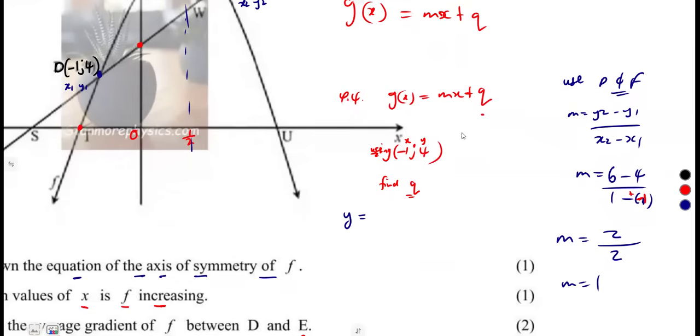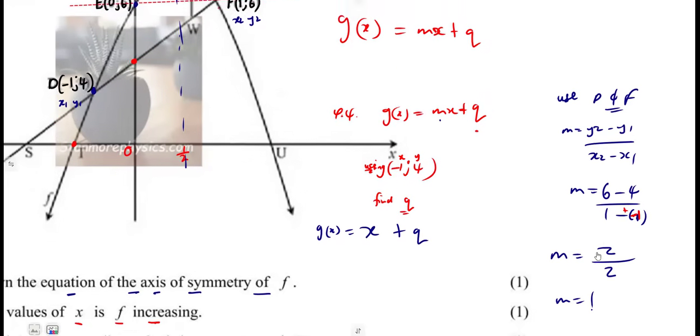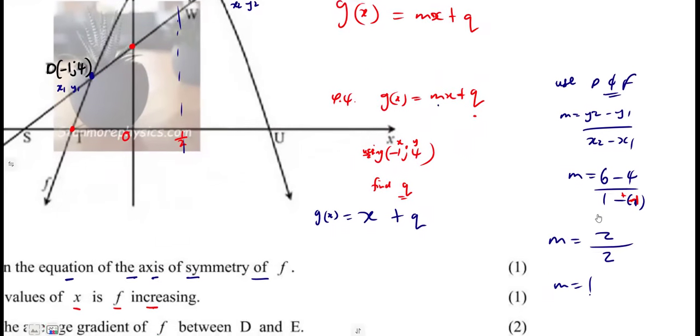Remember, y is equal to mx plus q. So here, no problem. I'm just going to write g(x), the one that you are given there. So m is 1. So that's 1x, which is x plus q. To find q, we need a point that lies on the graph of G, either D or F, of those two.